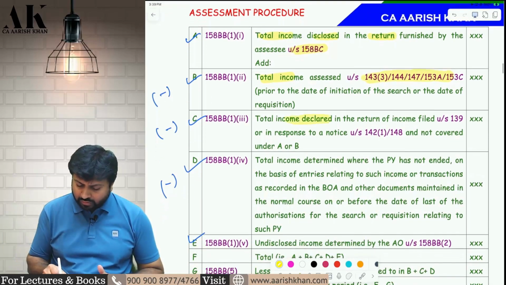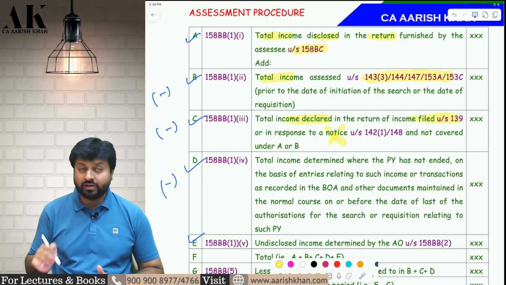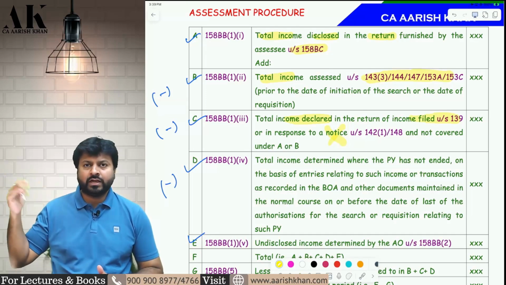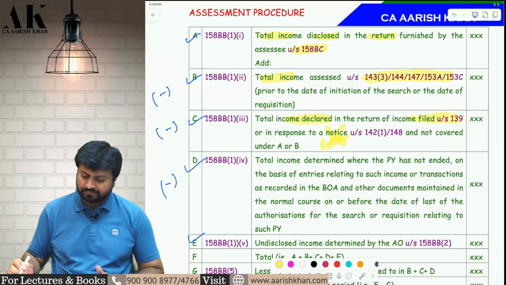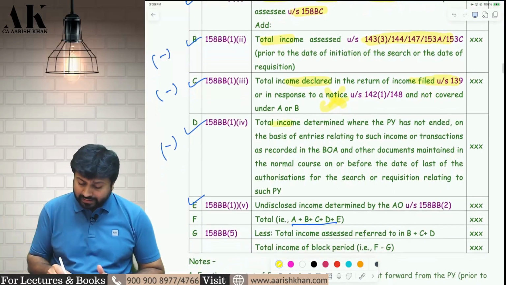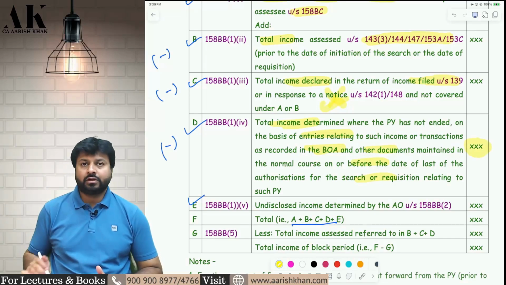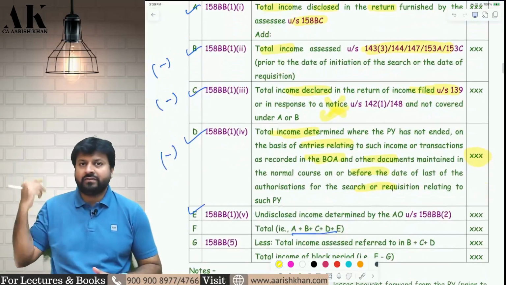Then you have to include total income declared in the return of income under 139 for which the assessment is not done earlier. There is a possibility that for 2019-20 the assessment was never done, and for 2020-21 the assessment was never done. Take that also. Then you have to take the income of the current year. Income of the current year means from 1st April till 5th October, whatever you have earned, you have to take that, because for that the assessment was never done earlier.